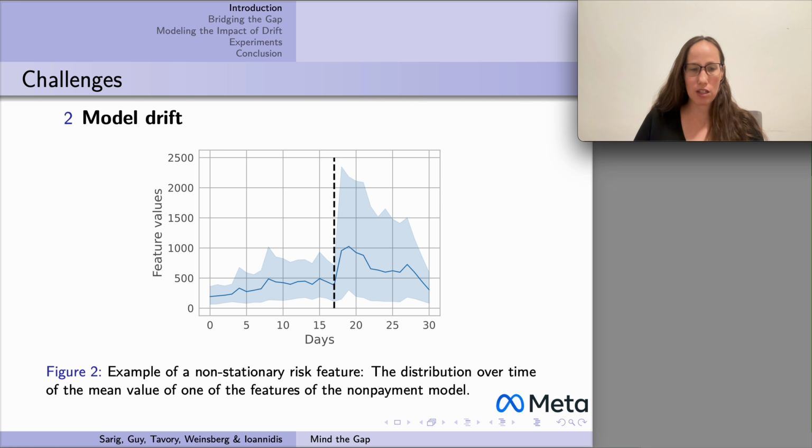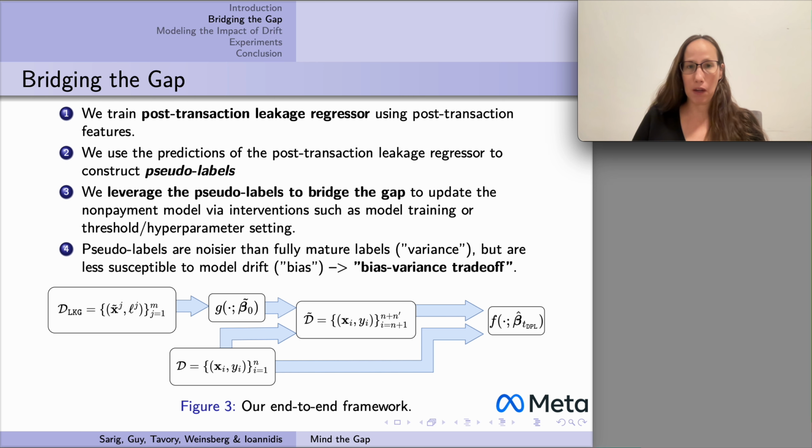Combining these two challenges, we have a unique situation here, where on one hand, we want to use the most recent data in order to train our model, but on the other hand, we only have data that is at least 45 days old. In the paper, we suggest bridging this gap using pseudo-labels.